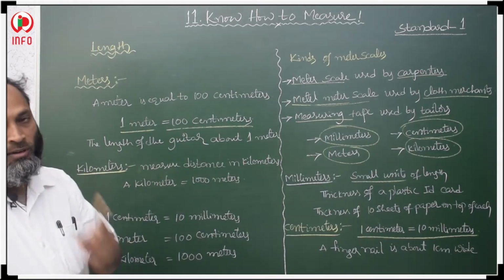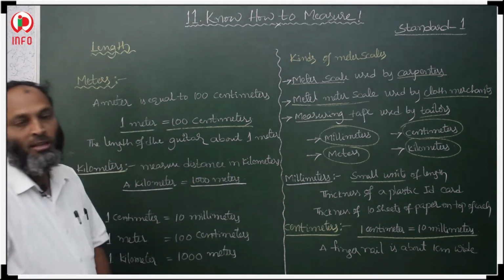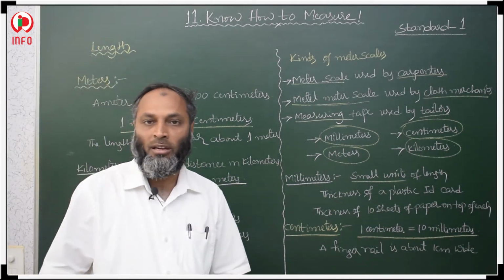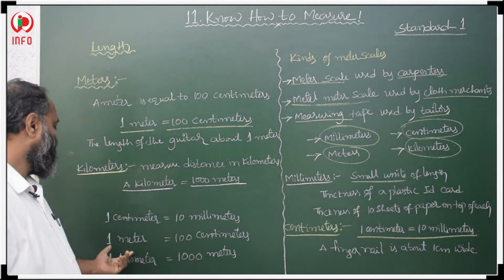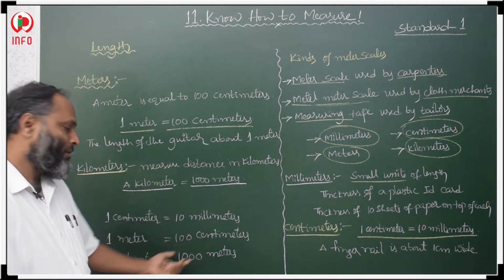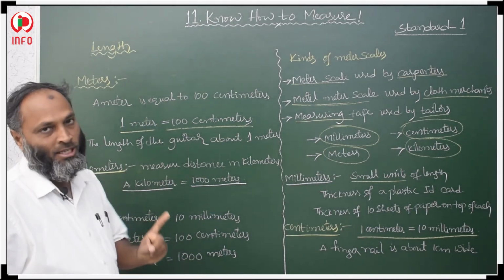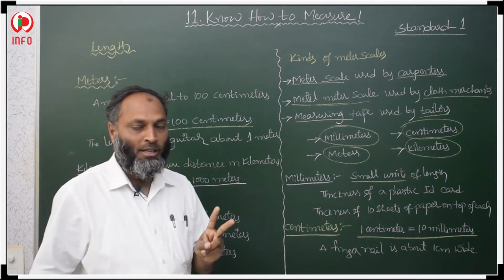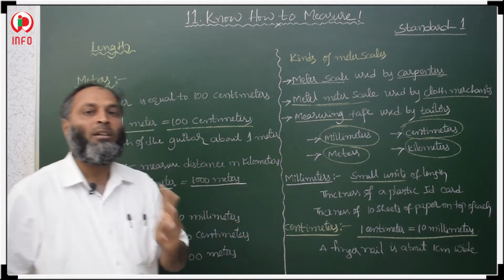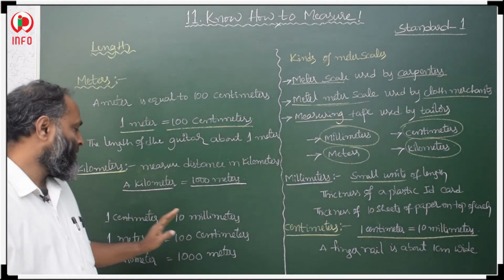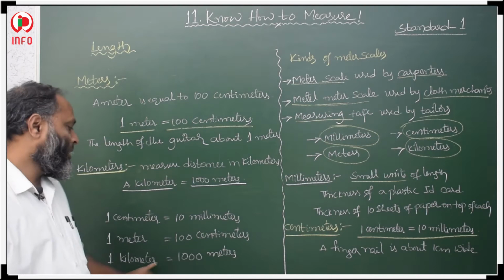What is a kilometer? 1 kilometer makes 1000 meters. 1000 meters make a kilometer. In simple terms, 1 centimeter is equal to 10 millimeters, 1 meter is equal to 100 centimeters, and 1 kilometer is equal to 1000 meters. So these are the relations between millimeter, centimeter, meter and kilometer.